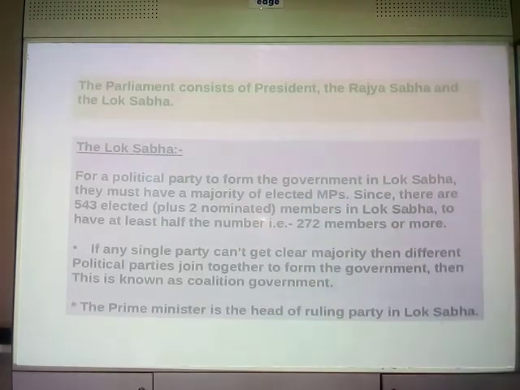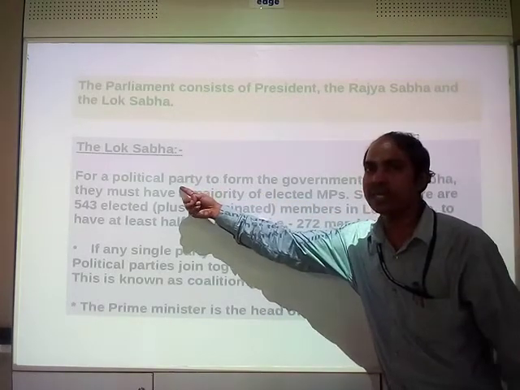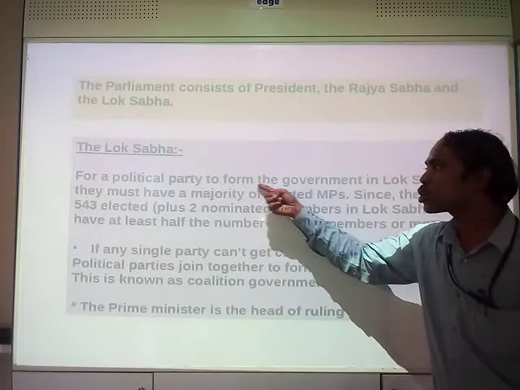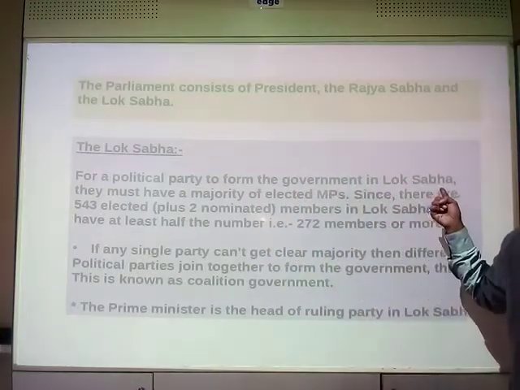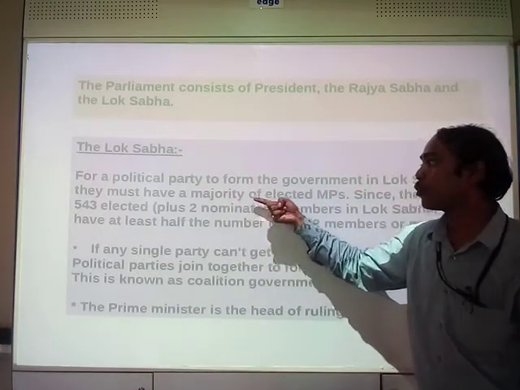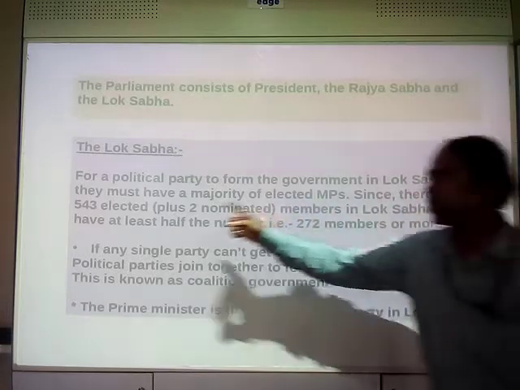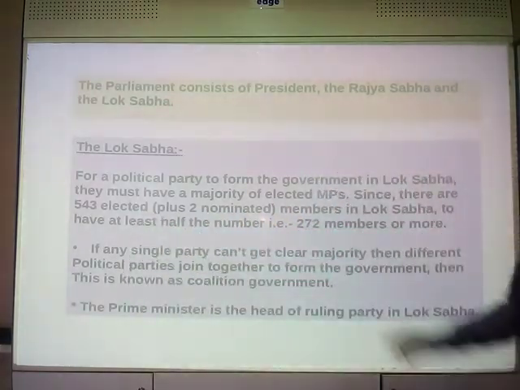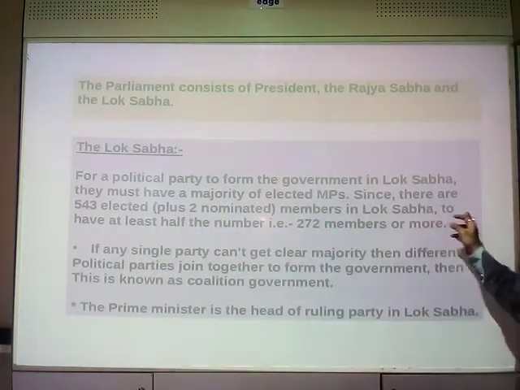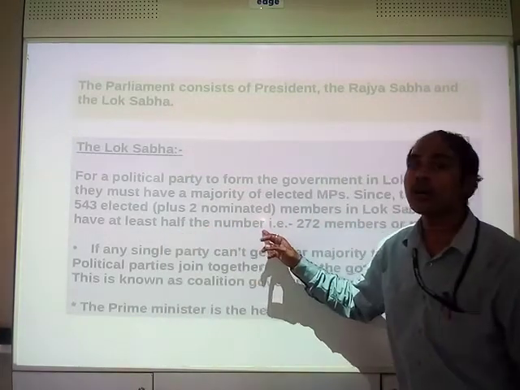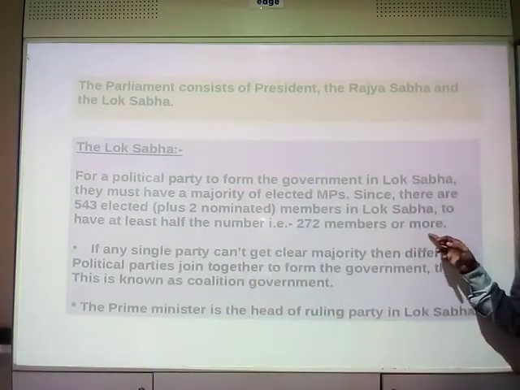If a party wants to form the government in Lok Sabha, they have to prove their majority. How can the majority be proved? Since there are 543 elected members in Lok Sabha, they need at least half the number, that is 272 members or more.